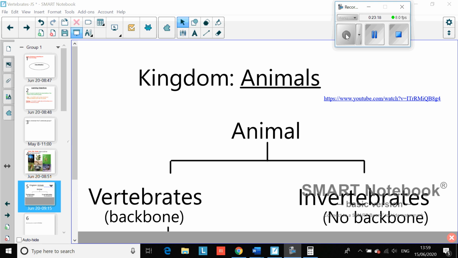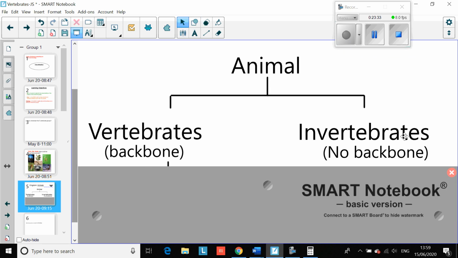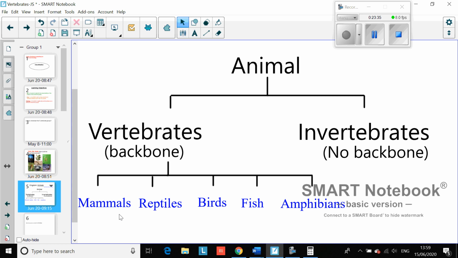Okay, so when we think of animals, we can classify them into 2 main groups: vertebrates, those that have a backbone, and invertebrates, those that don't have a backbone. Now, 5 vertebrate animal groups that you should be familiar with are these ones: mammals, reptiles, birds, fish, and amphibians.